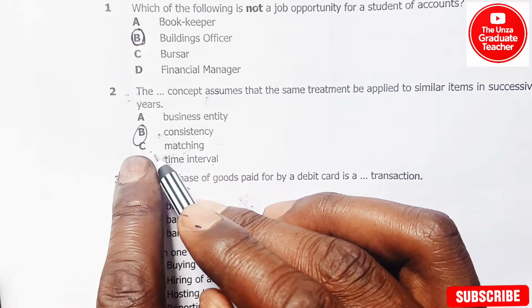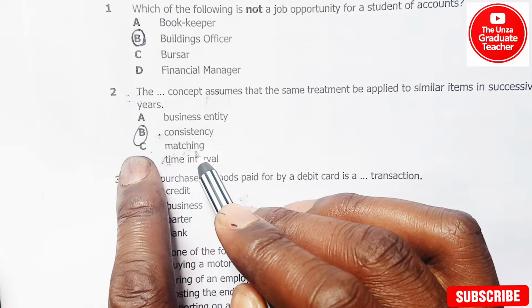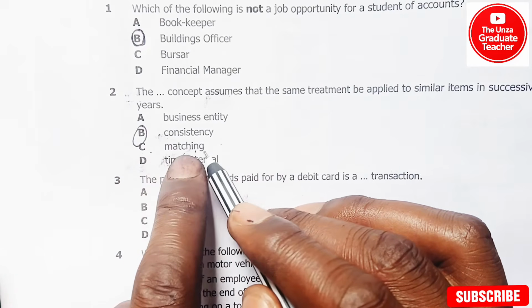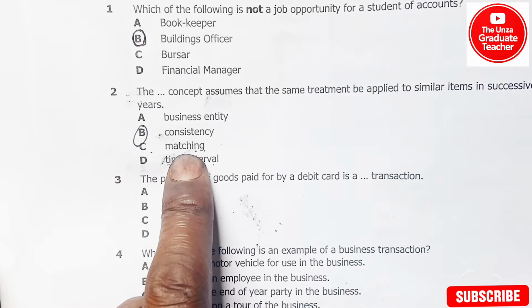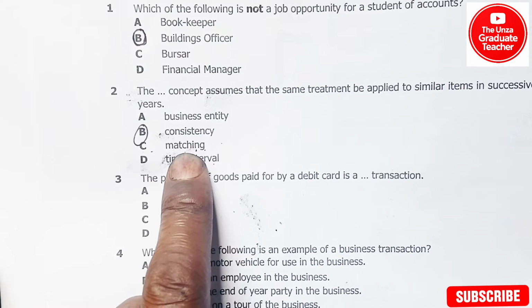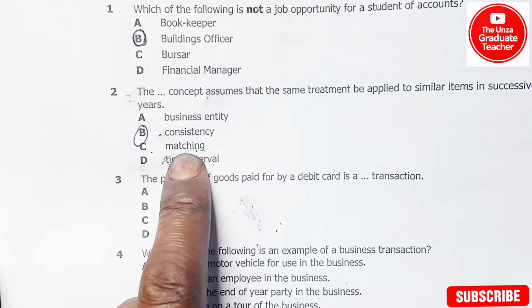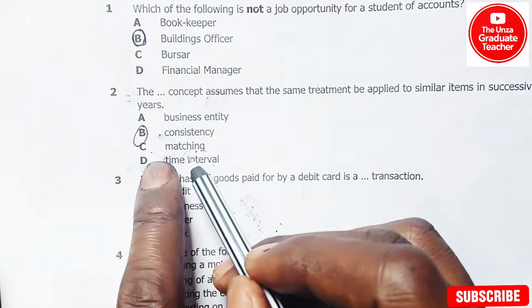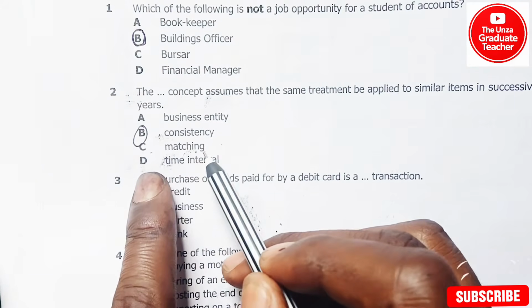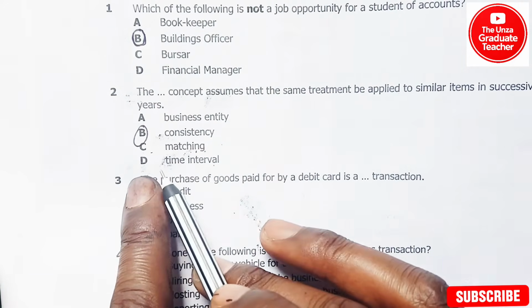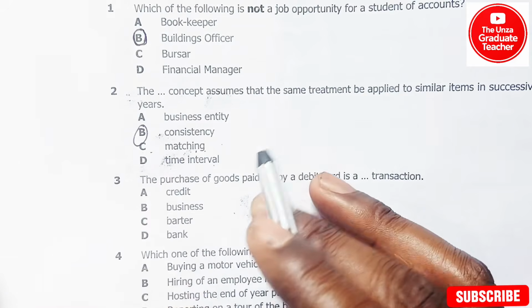Now when you're talking about matching, this is the matching concept, which matches the expenses with related revenue in the same period. Then there is what we call time interval.